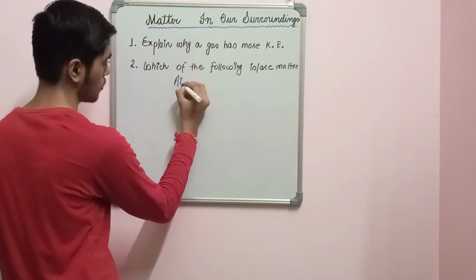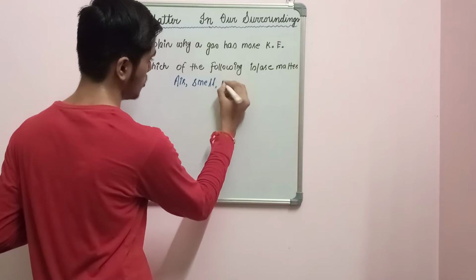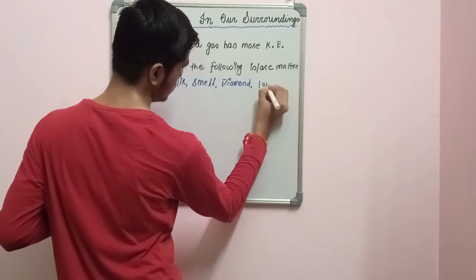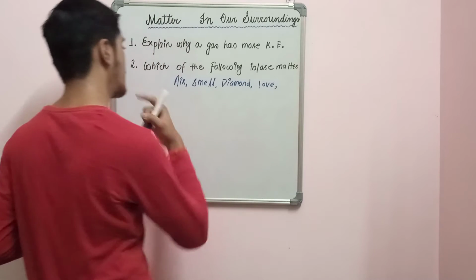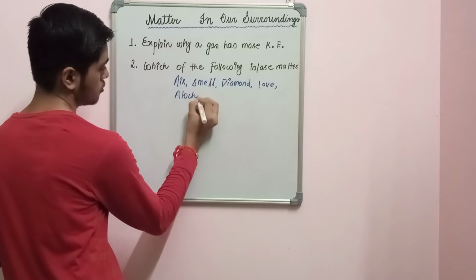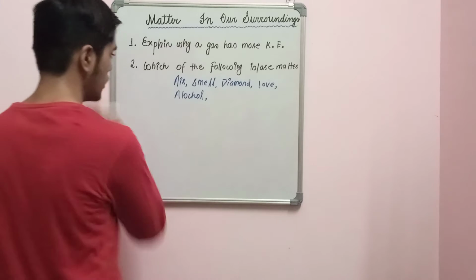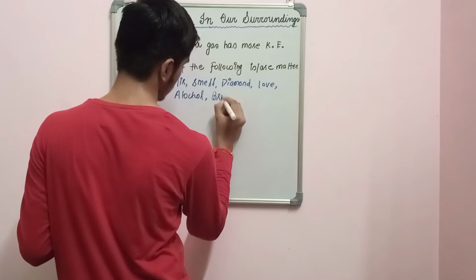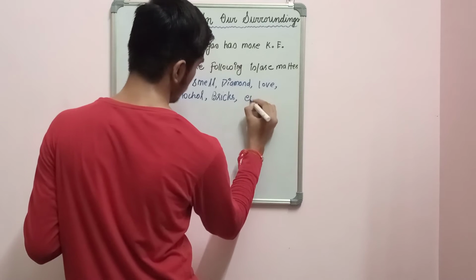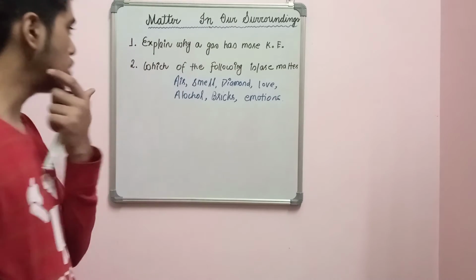The options are: air, smell, diamond, love, alcohol, bricks, and emotions. So out of these, which are matter?